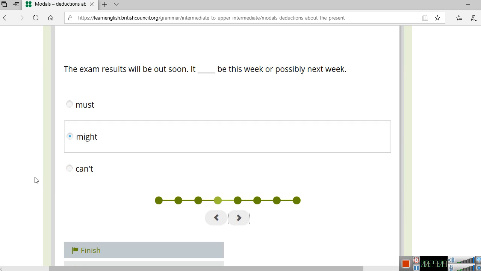This one. The exam results will be out soon. It might be this week or possibly next week. So here we're talking about two possibilities. This makes it 50-50, 50% and 50%. One is for this week and the other is for possibly next week. We also have the word possibly. That's a very good clue. So you use might very well. We can also use may or could. Remember, might, may, and could mean the same.